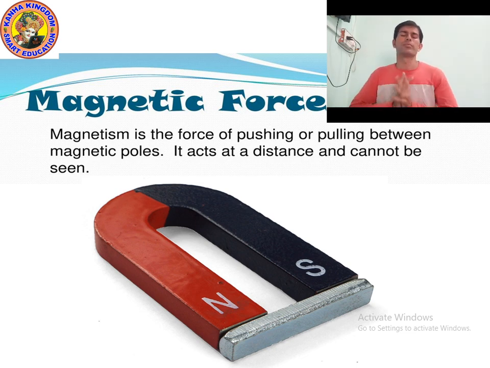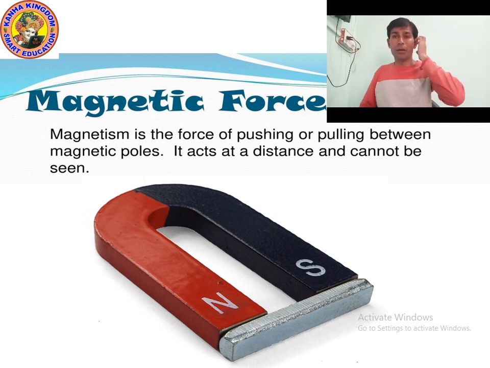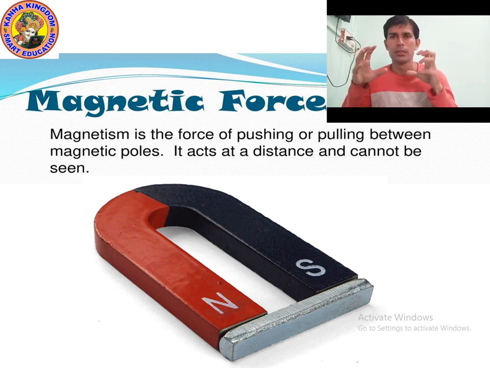Suppose you have a magnet, a horseshoe magnet, or maybe a rectangular, cylindrical or circular magnet. And you have one more thing, an iron nail.